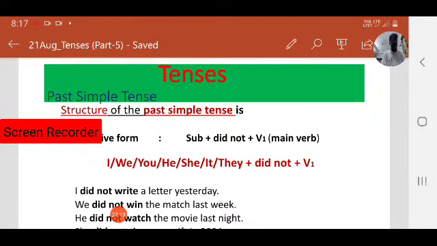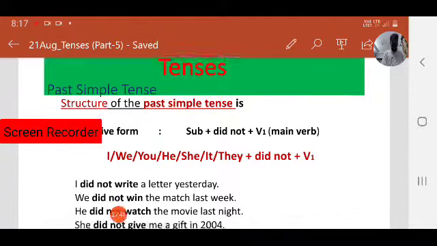Did not plus V1. This structure is for all subjects: first person, second person, third person, singular and plural. For all subjects we use did not plus V1. Always keep in mind, V1 means main verb or base form or present form. Generally we make mistakes while writing the negative form of the past simple tense. Keep in mind. So let us see some examples.